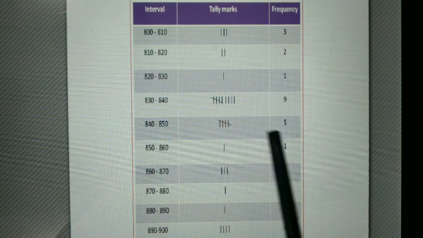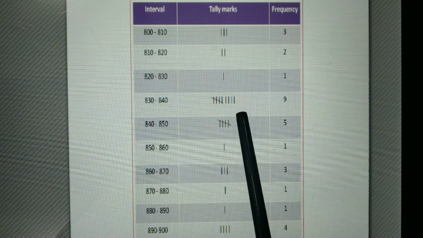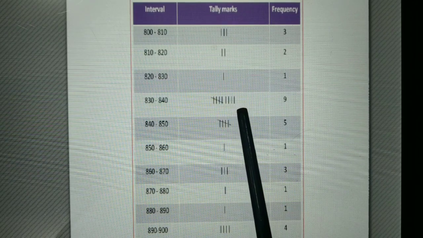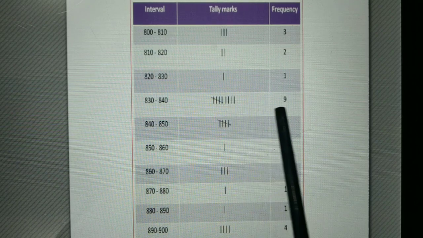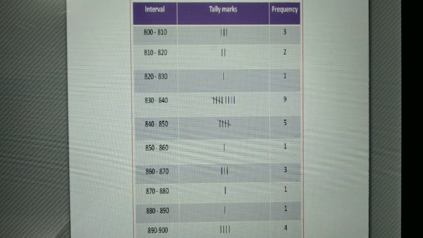Suppose we want to count these numbers. Here, after 4 lines we have a cross line. This is the symbol of 5. Next, plus 4: 5 plus 4 total is 9. So we put 9 here. These are the total persons who take wages between the given range.